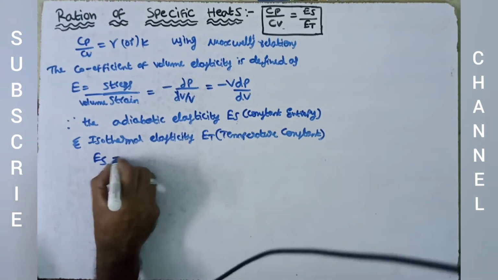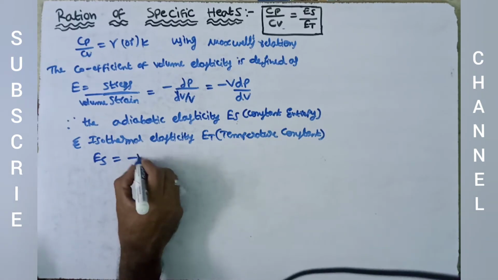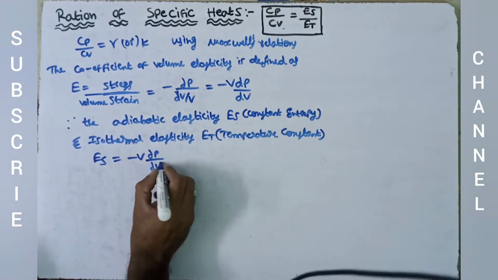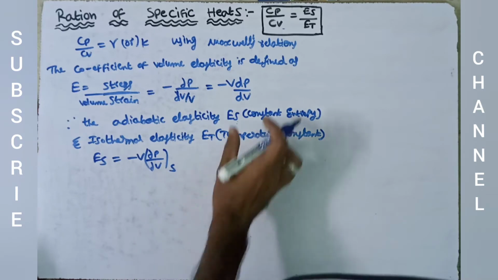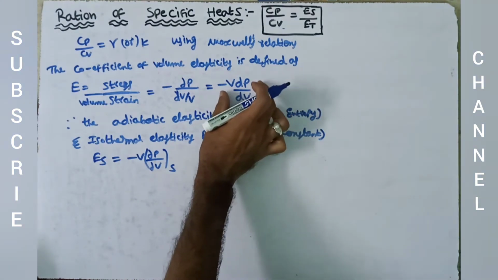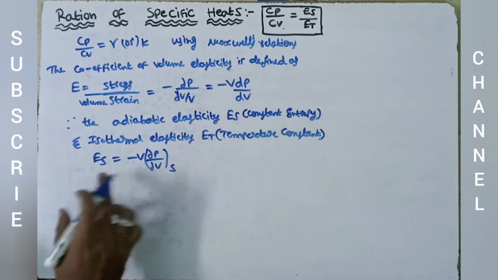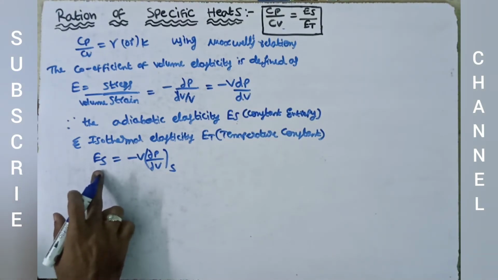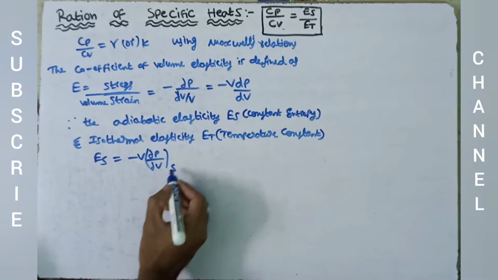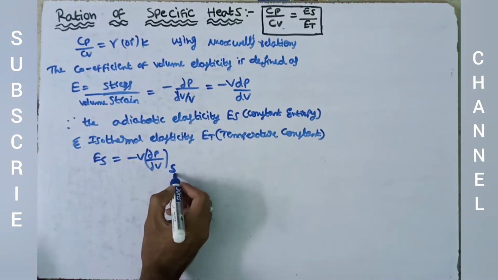Now ES is equal to minus V dP by dV, where entropy is constant. We are writing the coefficient of volume elasticity in terms of adiabatic elasticity, so we represent S as constant.